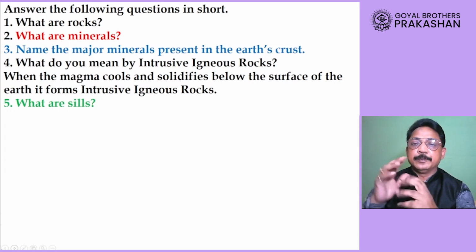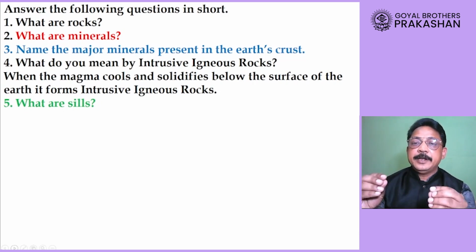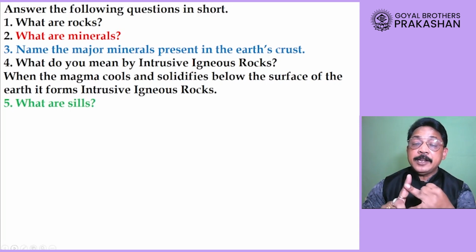Question number 2. What are minerals? Now, dear student, while writing the definition of minerals, we will be writing down that minerals are the substances that are found in nature in a natural way. So, they are naturally occurring, inorganically formed substances.